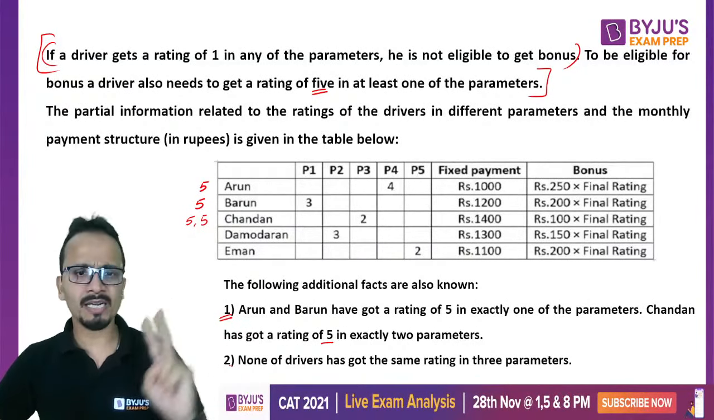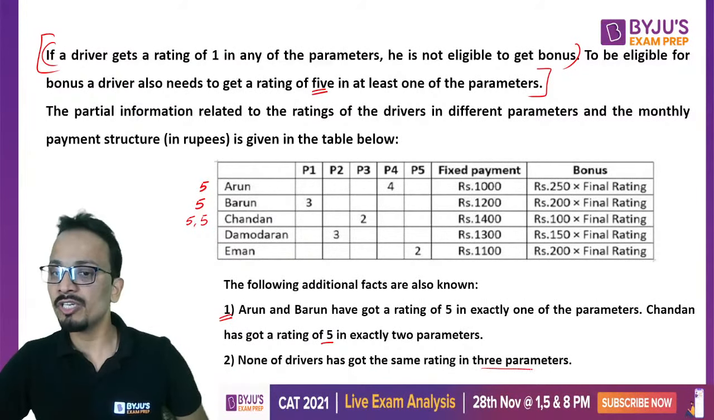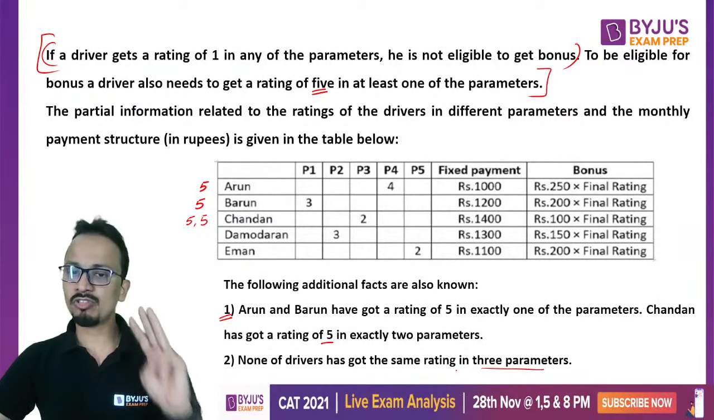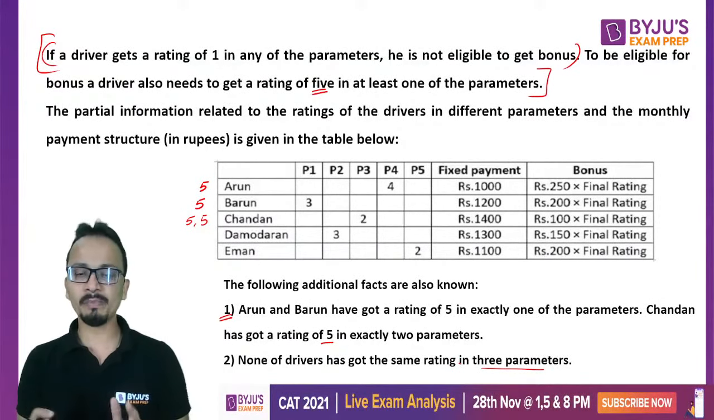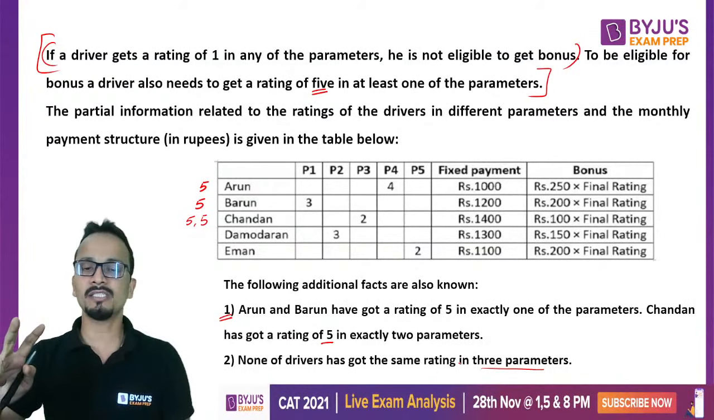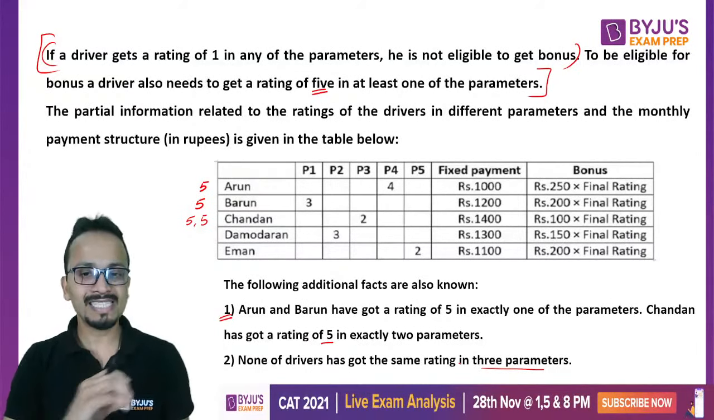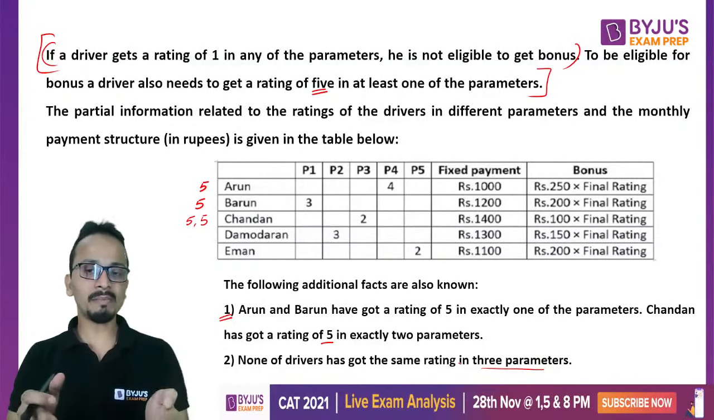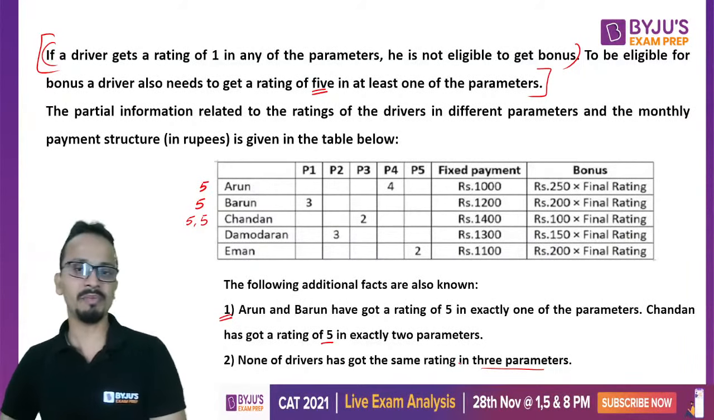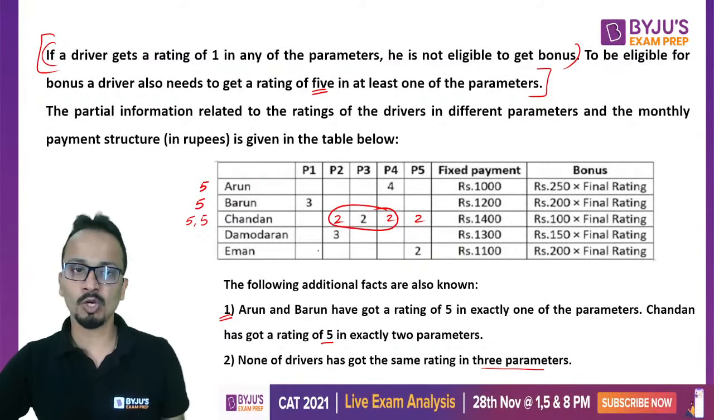Going with additional fact number 2, none of the drivers has got the same rating in 3 parameters. Okay, so the same rating cannot be in 3 parameters. That means the same rating can be in maximum 2 parameters. Okay, above 2, there will be no same rating in 3 parameters. Now what does 3 mean, it will not be in 4 either, and not in 5 either. So if it becomes the same in 4 parameters, can I say it is not the same in 3 parameters? Okay, so this is what we have to save ourselves from.